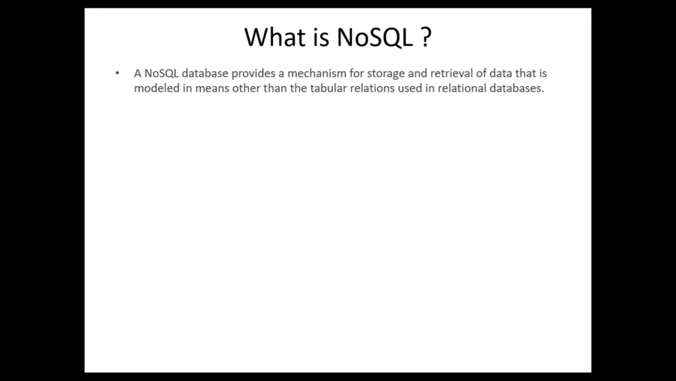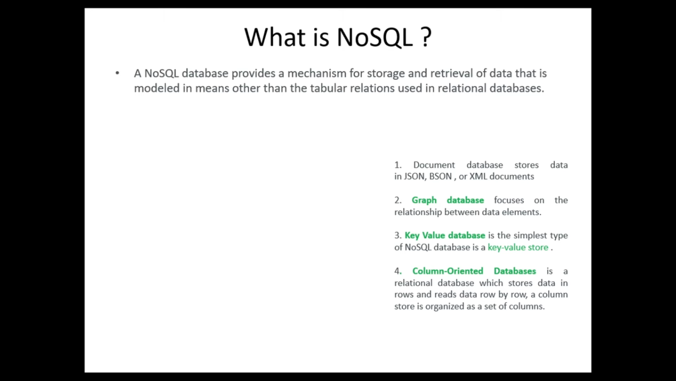We have seen a definition of NoSQL when we were studying the types of databases. Now let us have a look at this definition in depth. A NoSQL database provides a mechanism for storage and retrieval of data. NoSQL means not only SQL, it is not restricted to SQL. We have a different approach to store, retrieve and perform any of the CRUD operations, but the language is different because the data is different. So that is a model other than the tabular relationships used in relational databases.